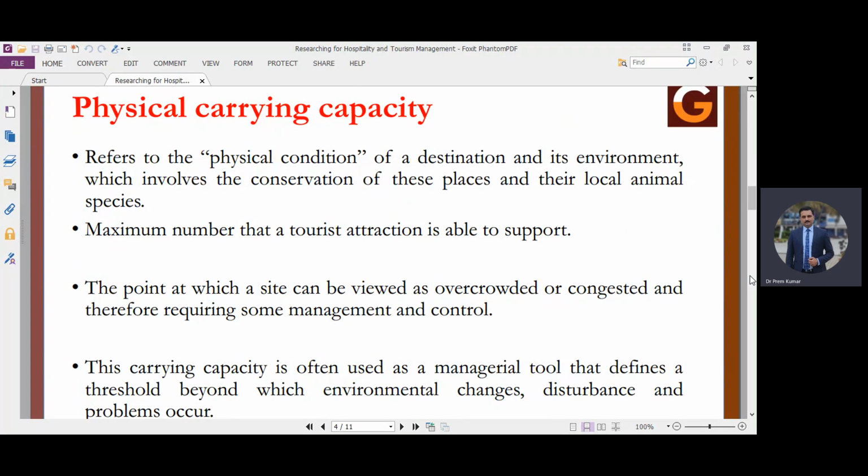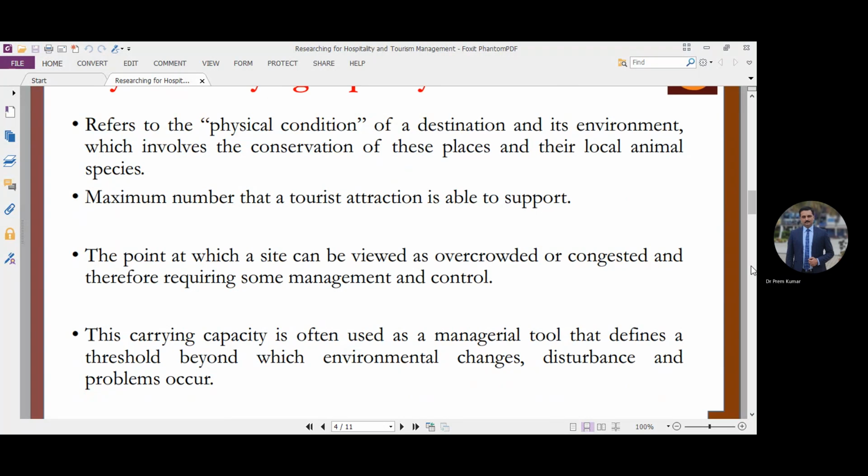problems may occur. So managers, destination development managers, or state tourism department managers use the physical capacity as a tool to manage the crowd, so that it should not harm the environmental changes or environmental setup. It should not disturb the local community. It should not disturb the animal species if they are around.